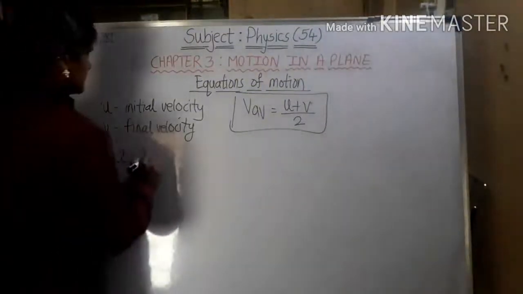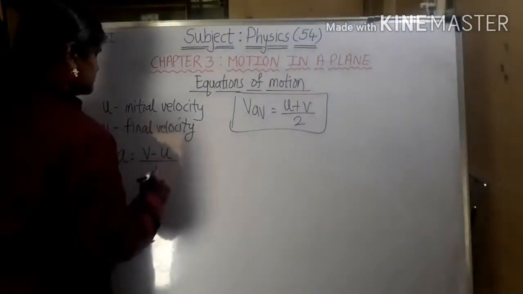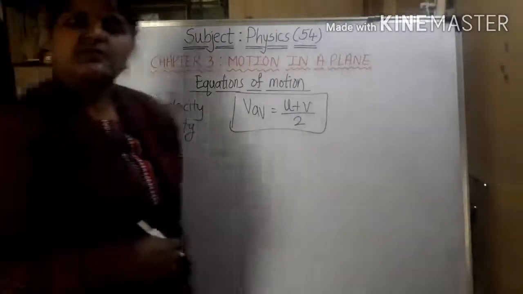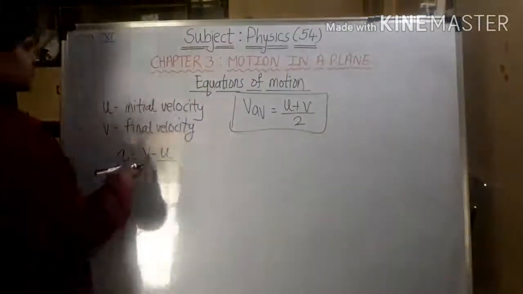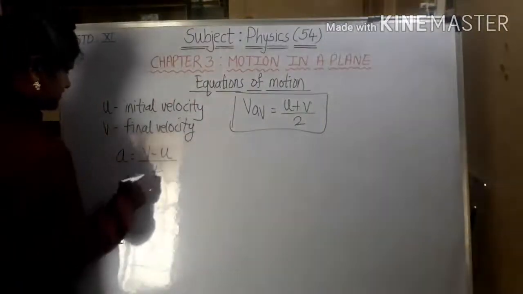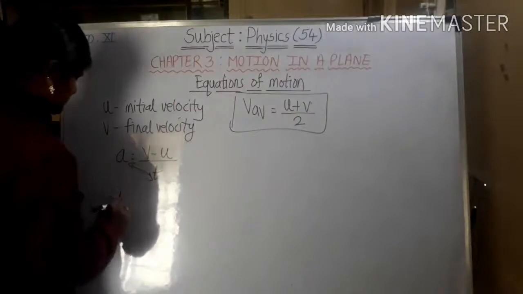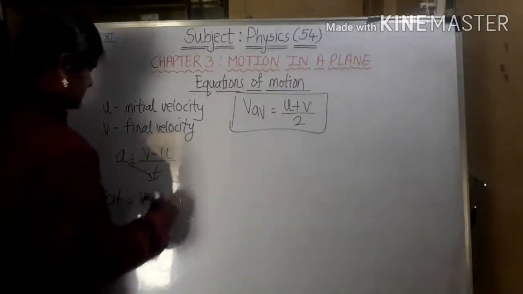It should be, is it right? Obviously, final minus initial divided by t. So we can solve this equation. After solving, this t will go to a, so at is equal to v minus u.